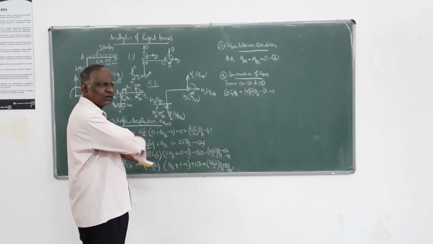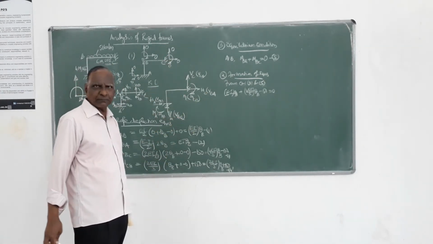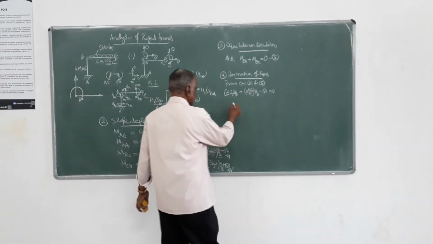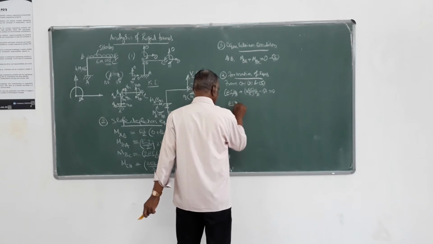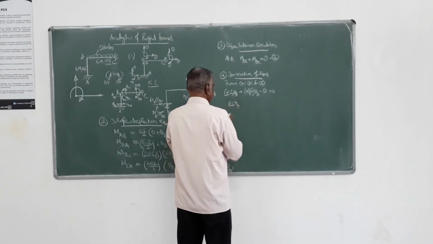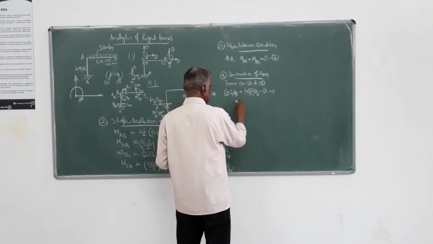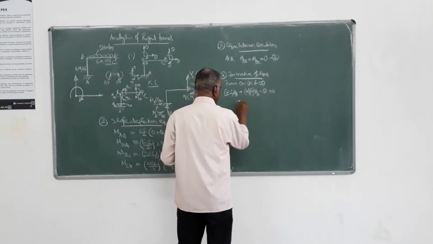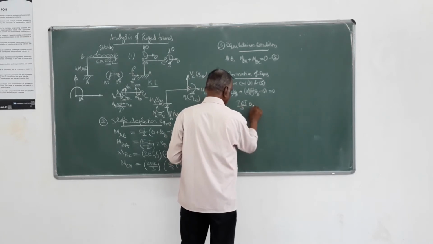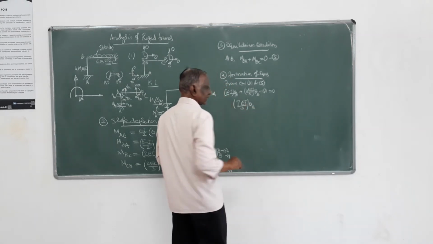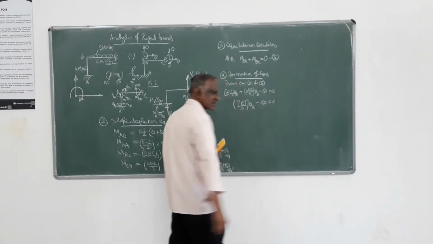So you now have an equation in terms of the unknown displacement theta B. If you simplify, EI theta B plus 4EI by 3 theta B is 7EI by 3 theta B, then minus 150 equals 0.